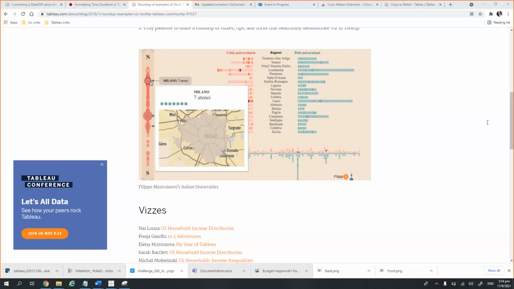So if you are not using Tableau Public, start using that. If you are not sharing your work with the community, start doing that without thinking whether it will be good or bad, because that is going to inspire you in many ways. Yeah.